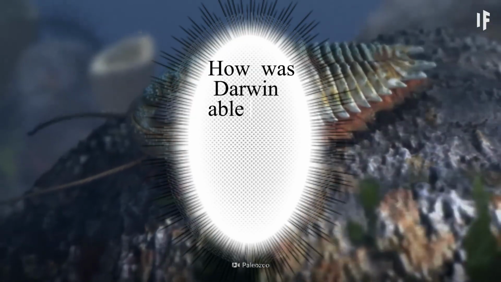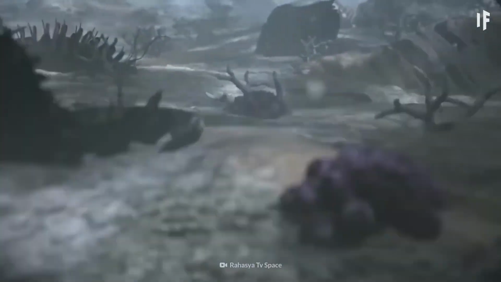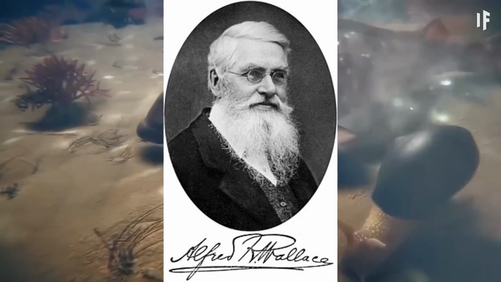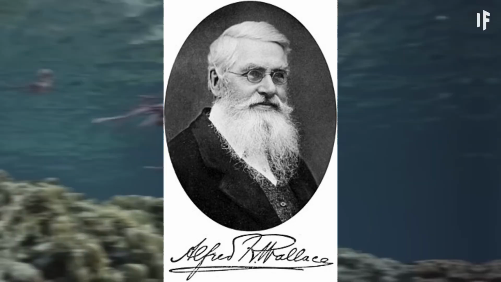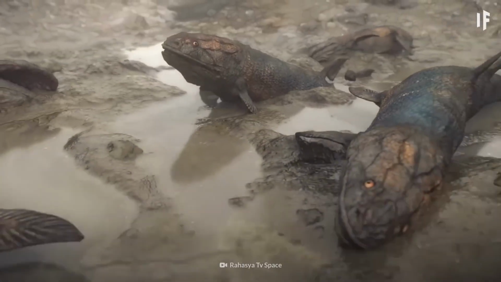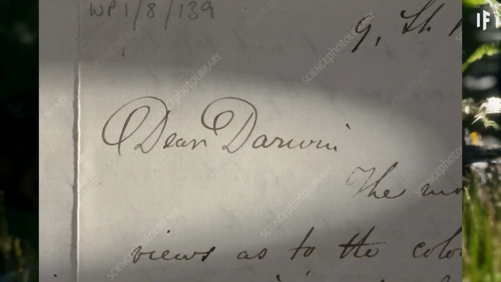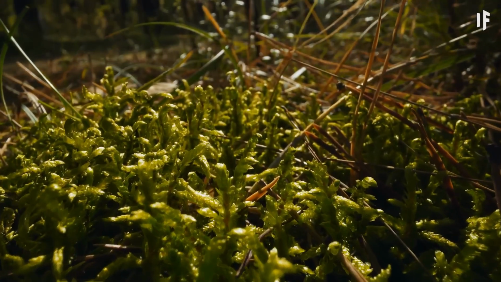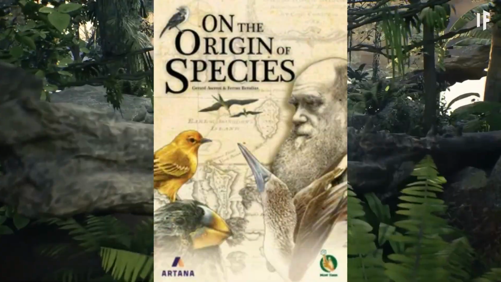Lastly, how was Darwin able to confirm his theories and ideas? This is with the help of another English naturalist named Alfred Russel Wallace. Wallace lived around the same time as Darwin and had also traveled to distant places to study nature. He came up with the same theory of evolution as Darwin, which gave him the idea of writing to him. While working on distant lands, Wallace sent Darwin a paper that he had written. He explained his own theory of evolution, which helped confirm Darwin's theory. Wallace not only confirmed his theory, but also influenced him to publish his book, which has changed science forever.